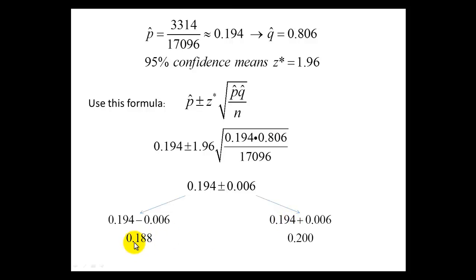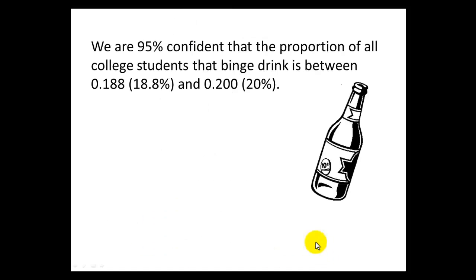The results are 0.188 and 0.200. So if I take that and put it into a meaningful sentence, what it's telling us is that we are 95% confident that the true proportion of all college students that binge drink is between 18.8% and 20%.